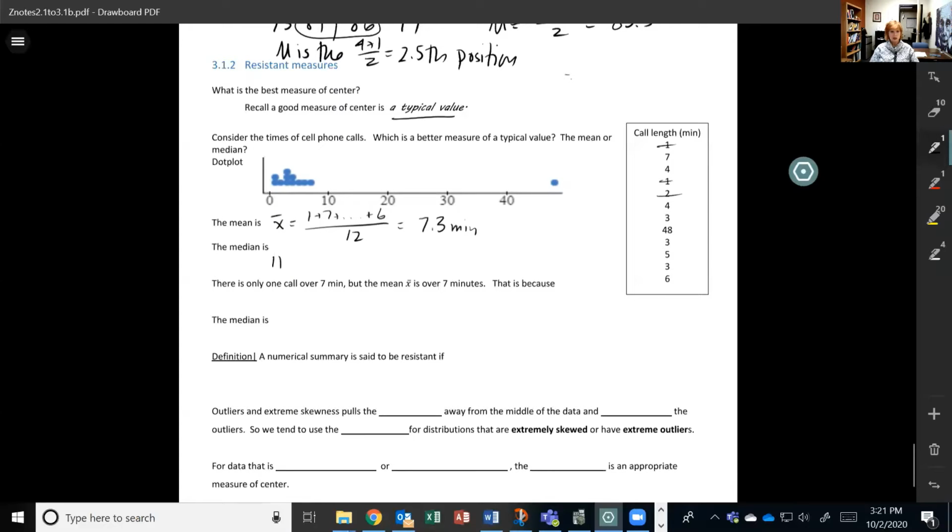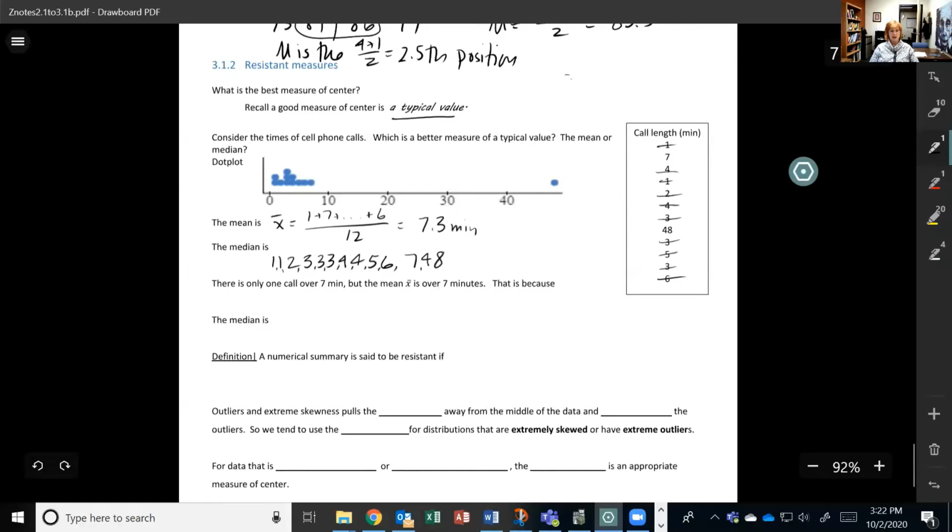I've got 3 3s. 2 4s. I've got a 5 and a 6. And then I've got my 7 and 48. I can't put those close together, so let's put some commas in there.